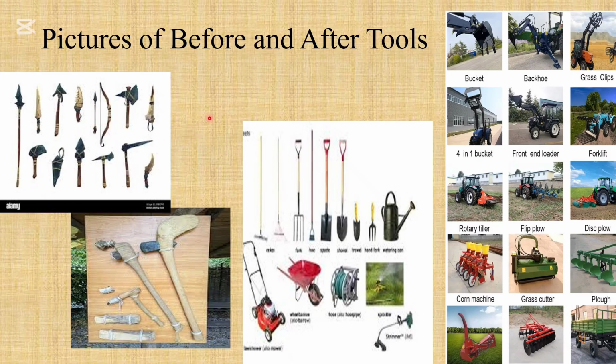Then after a while, they started to see that iron is stronger, so they started to make that iron into other tools. Some tools that we have here, like the water can, the shovel, the spade, the fork, the rake, all of these things, they would have transitioned from here and gone into where we're at now. So I want you to notice that before, they didn't have as many tools as we have now, and now we even have more machines, and agriculture is actually progressing in such a way whereby we can even integrate